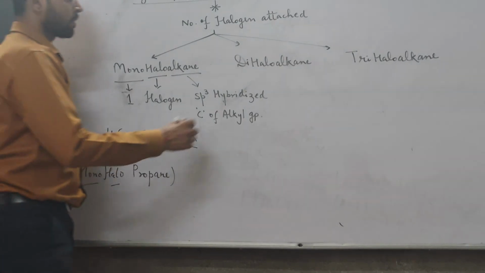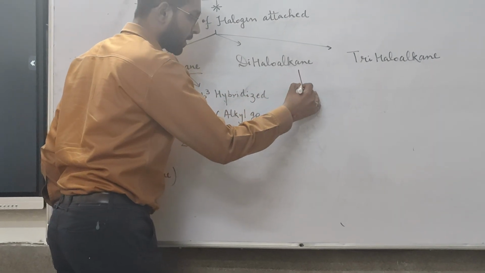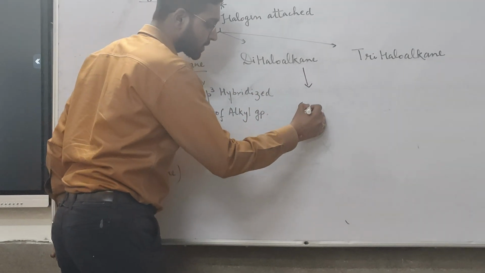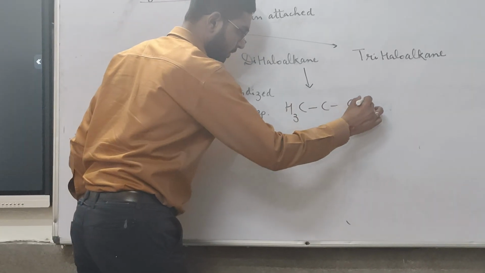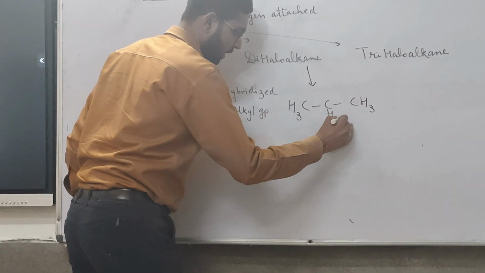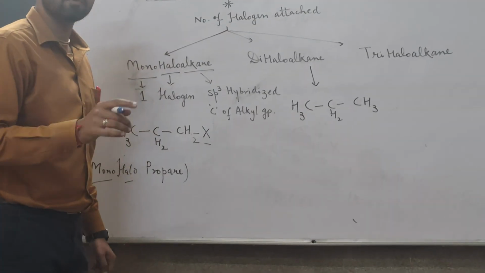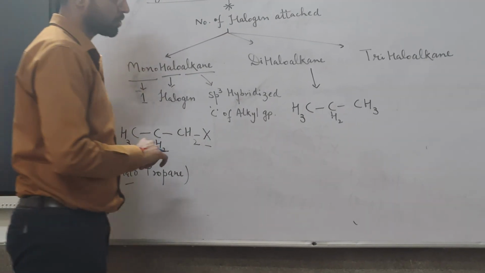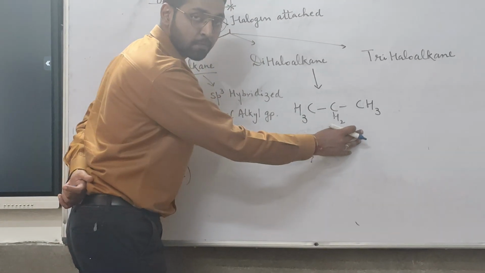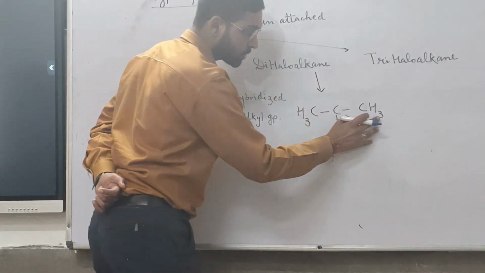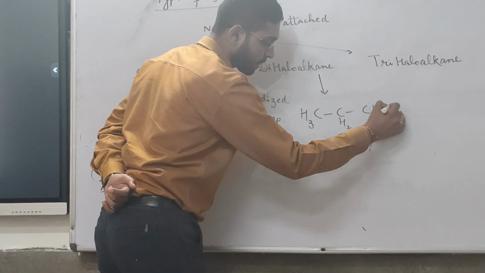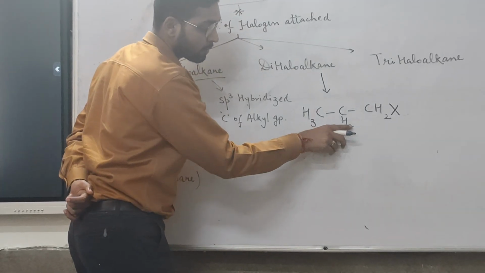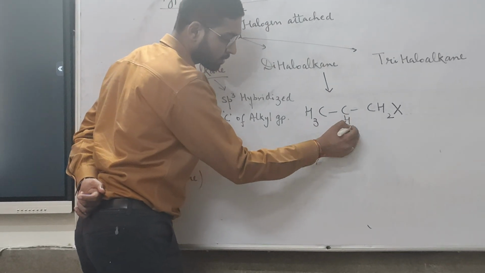If there are two halogens present, for example, in the similar case of propane, I have replaced two hydrogens by halogens. There are different ways of replacing two hydrogens. For example, I have replaced one hydrogen by a halogen here, and from here also I have replaced one hydrogen by a halogen.